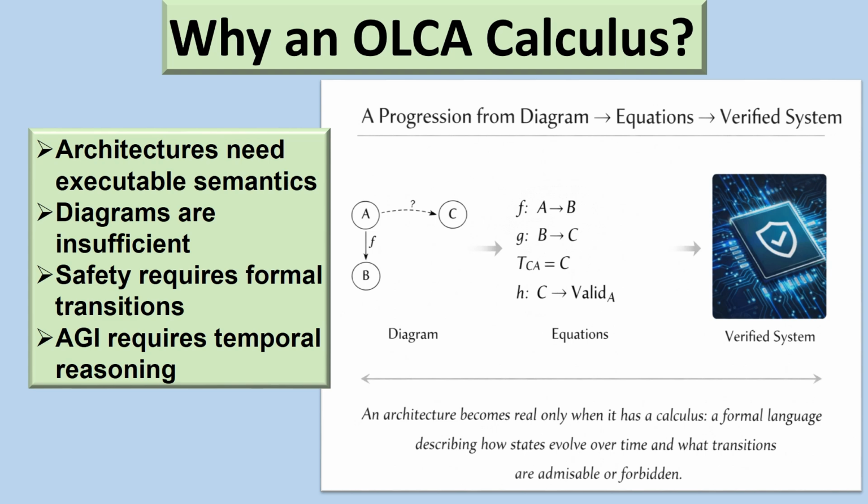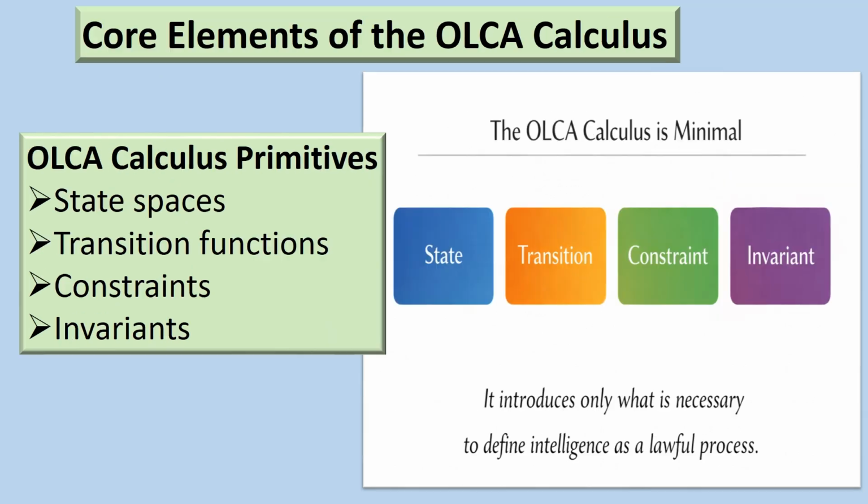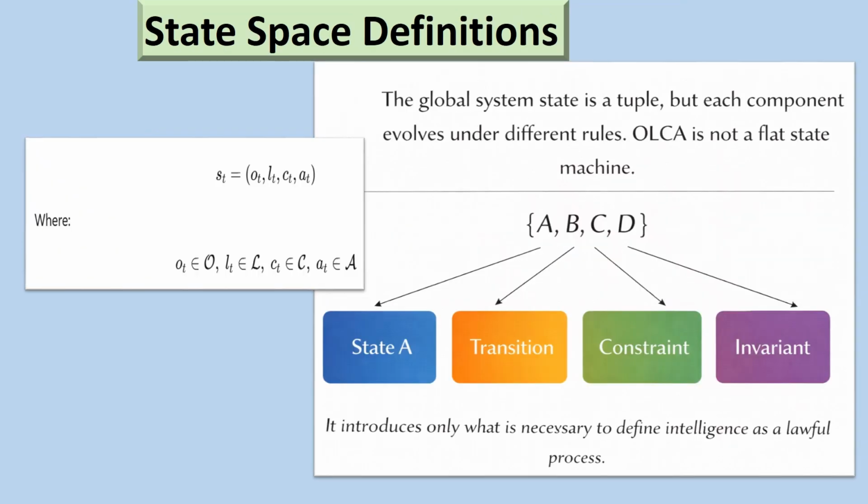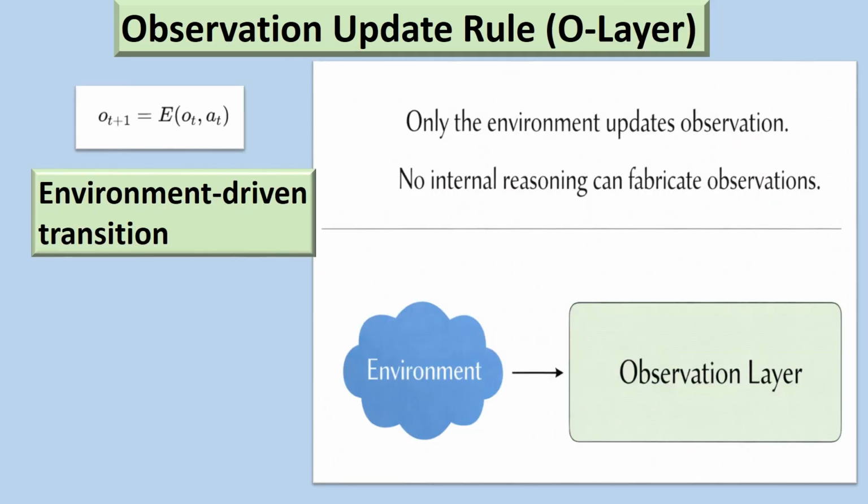An architecture becomes real only when it has a calculus, a formal language describing how states evolve over time and what transitions are admissible or forbidden. The OLCA calculus is minimal. It introduces only what is necessary to define intelligence as a lawful process. The global system state is a tuple, but each component evolves under different rules.